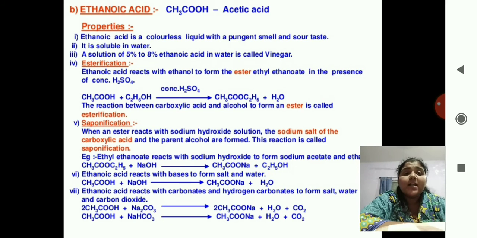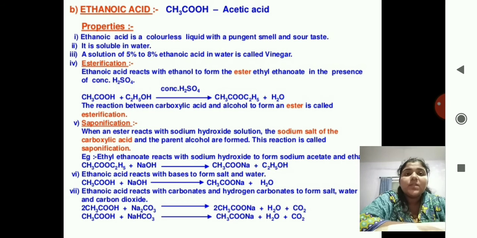Okay, this is a very important line. A solution of 5% to 8% ethanoic acid in water is called vinegar, which you use in day-to-day life. Okay. So next chemical reaction is of esterification. Esterification is formation of ester. Ethanoic acid reacts with ethanol to form ester ethyl ethanoate in the presence of concentrated H2SO4, that is sulfuric acid.